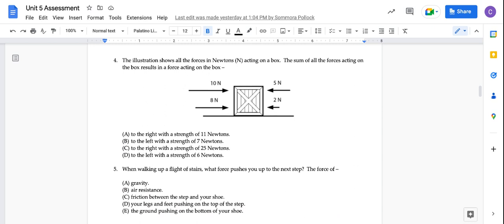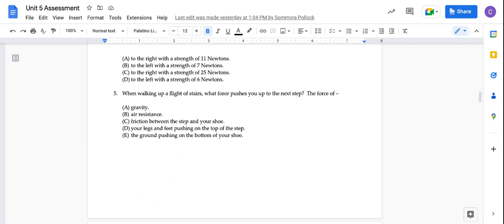4. The illustration shows all the forces, in newtons, acting on a box. The sum of all forces acting on the box results in a force acting on the box: A. To the right with a strength of 11 newtons. B. To the left with a strength of 7 newtons. C. To the right with a strength of 25 newtons. D. To the left with a strength of 6 newtons.